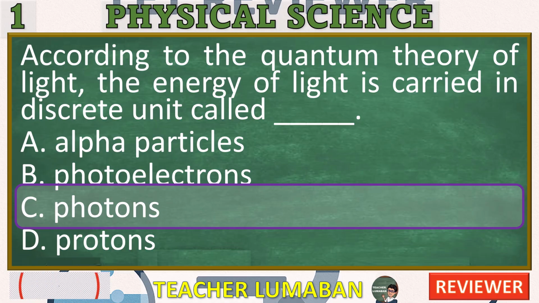C. Photons. According to quantum theory, light consists of discrete packets of energy called photons. Each photon carries energy proportional to its frequency. E equals hf, where E equals energy, h equals Planck's constant, f equals frequency. Correct because photons are the fundamental quantum particles of light.